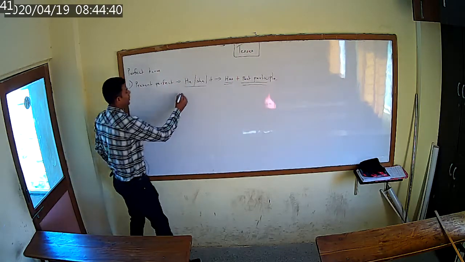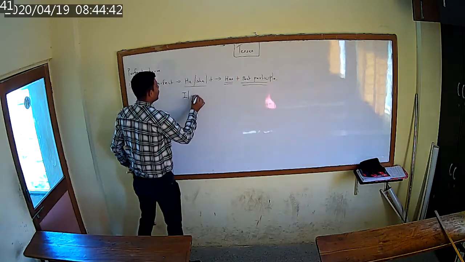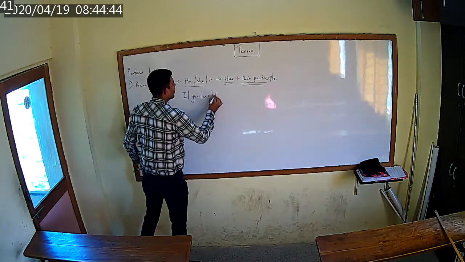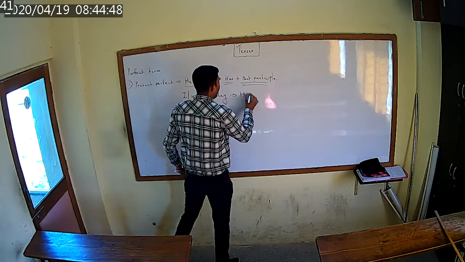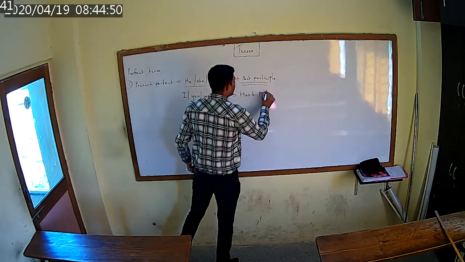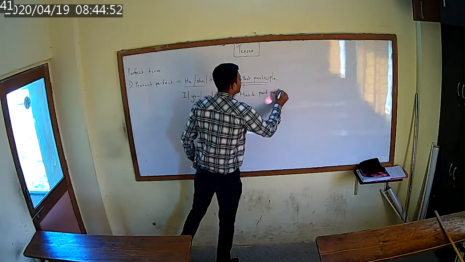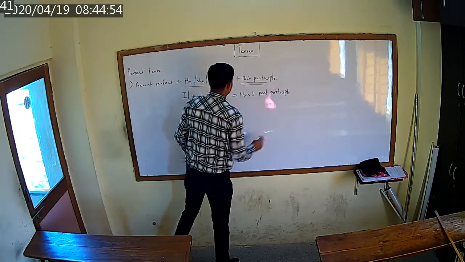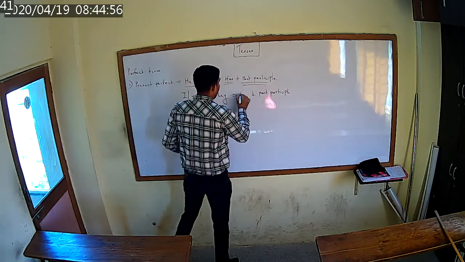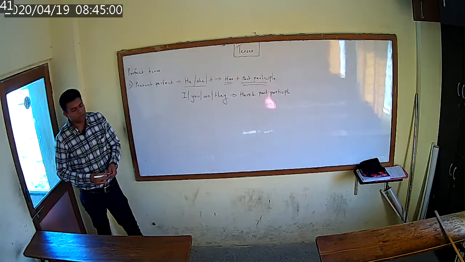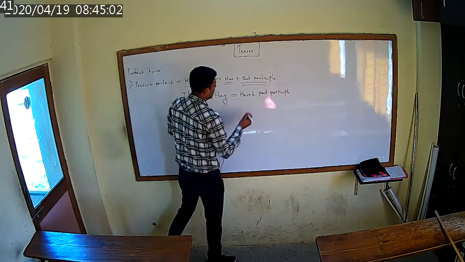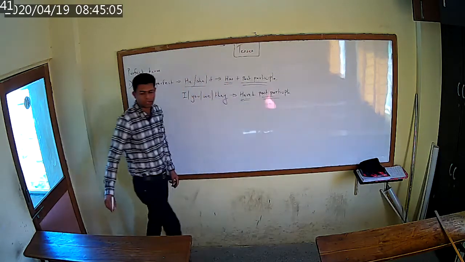With I, you, we, they, use have plus past participle. Is that clear?